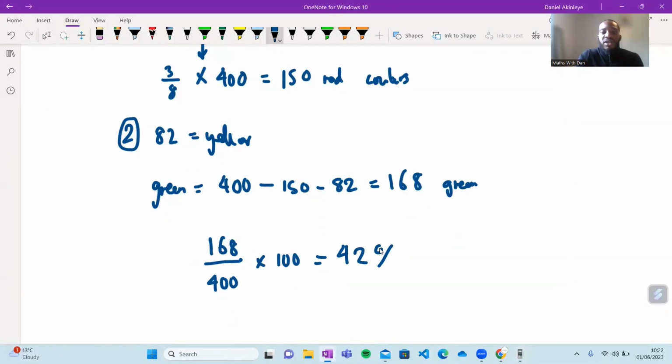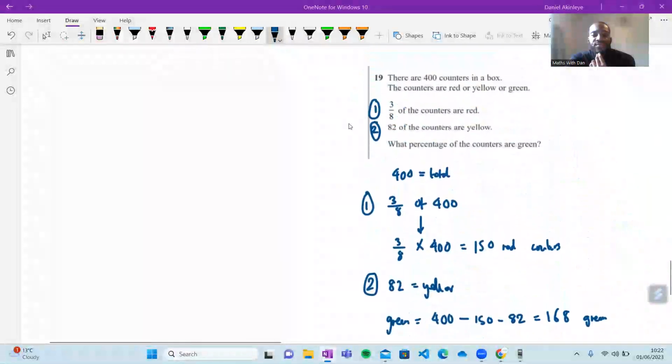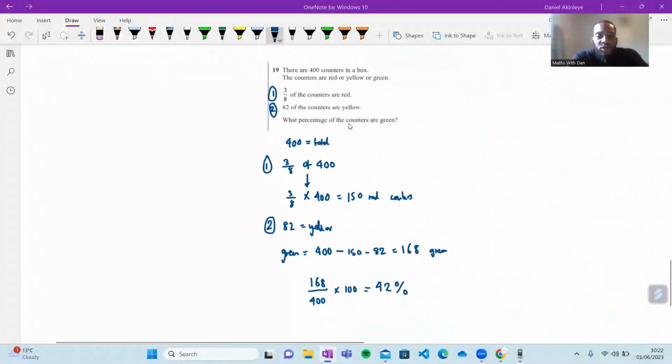So it's 42%. Well done to Zariah, Jeremy, Rosalia, Aaliyah for giving me the correct answer. For anybody that didn't get this, that maybe got a bit close, does this make sense? Does anybody have any questions? I'm going to just zoom out so we can see all of the working. Is this clear?